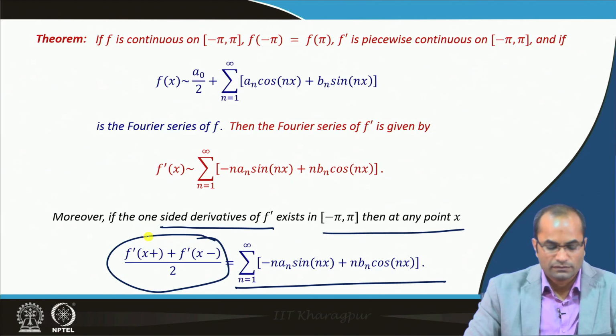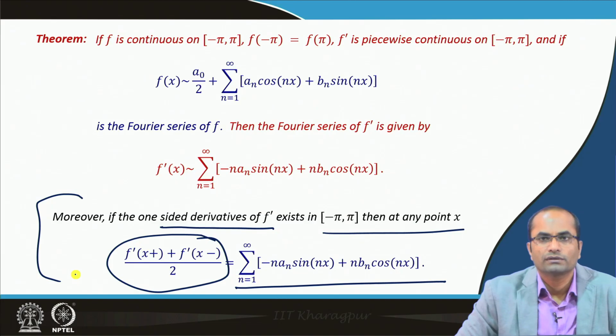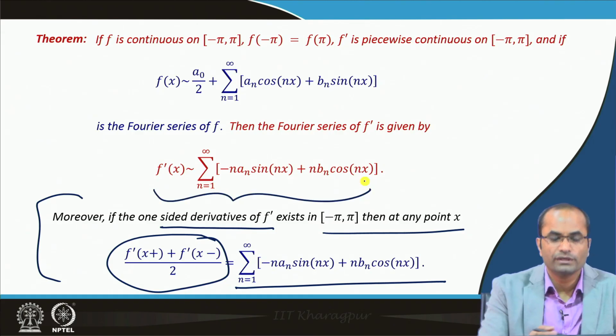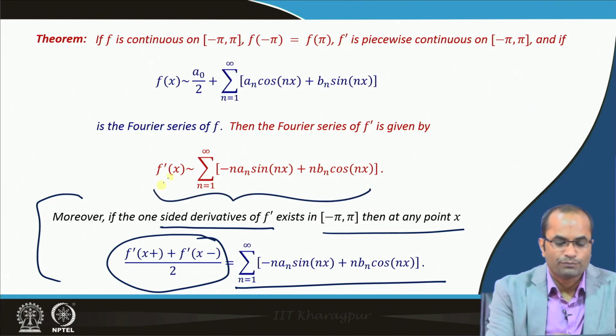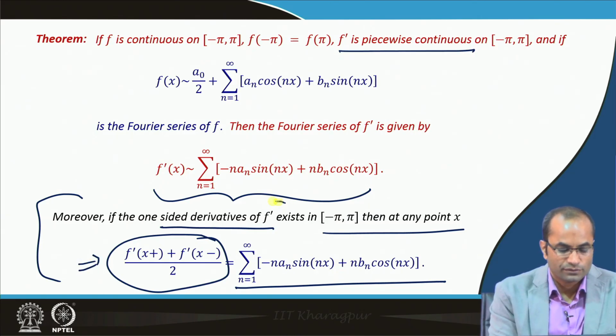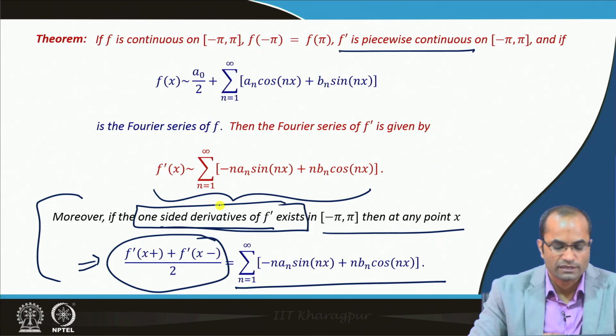And this is nothing new, because this result comes directly from the Dirichlet theorem, which says that if f prime is piecewise continuous and has these one sided derivatives, these were sufficient conditions for the convergence of the Fourier series to this average value.